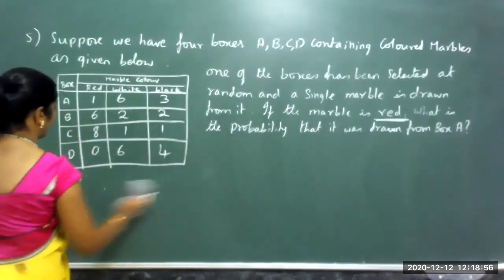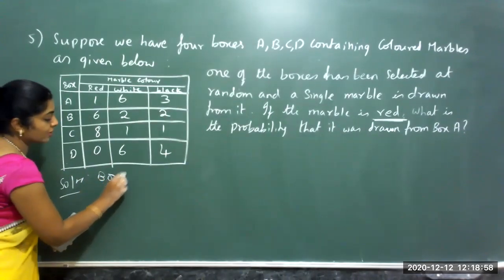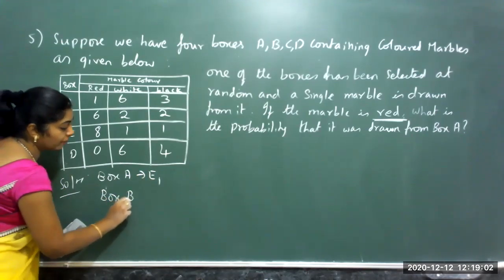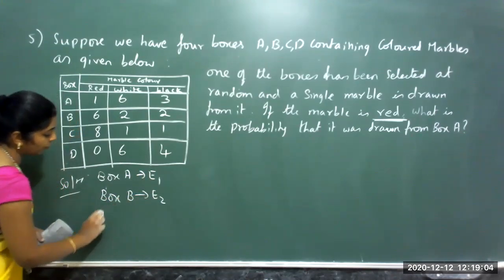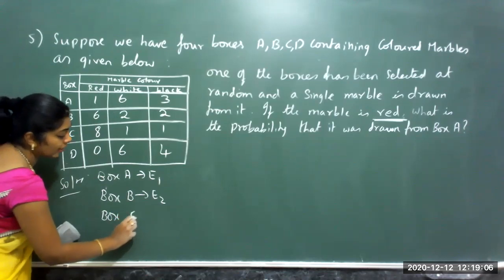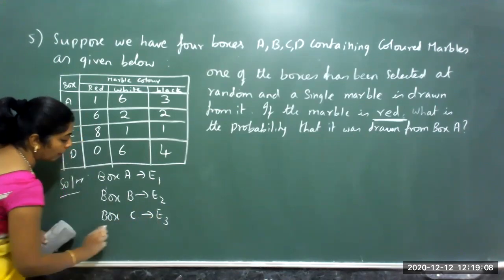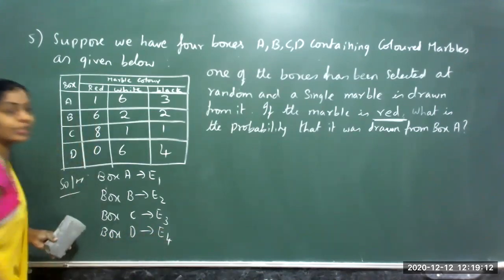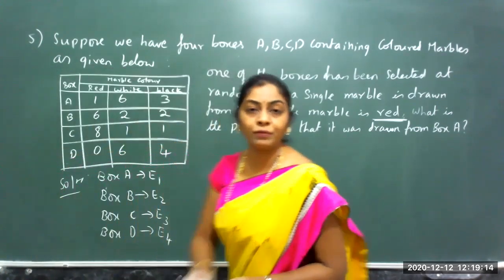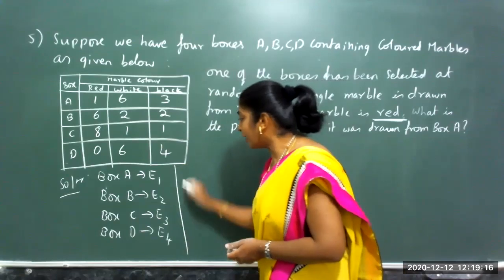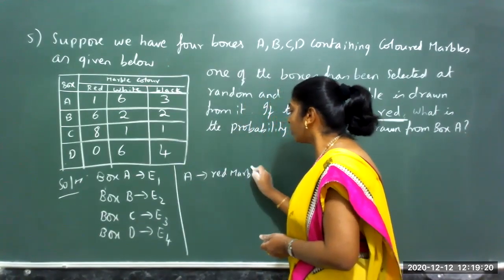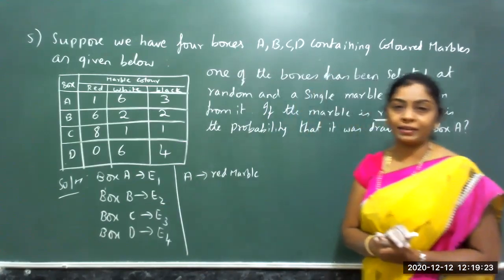Box A, I take it as event E1. Box B, event E2. Box C, event E3. Box D, event E4. So these are the 4 events, 4 different boxes. And what is event A? Choosing the red marble is nothing but event A.